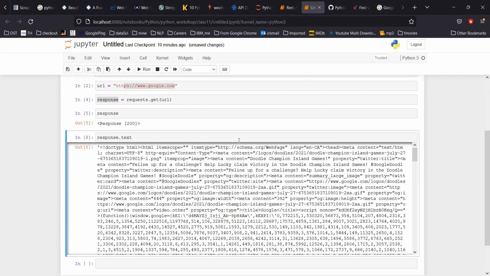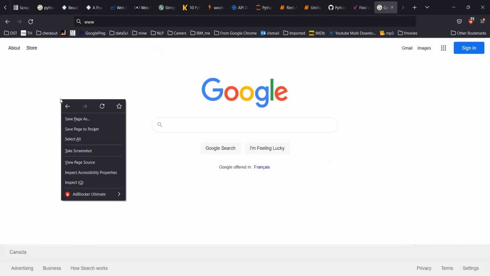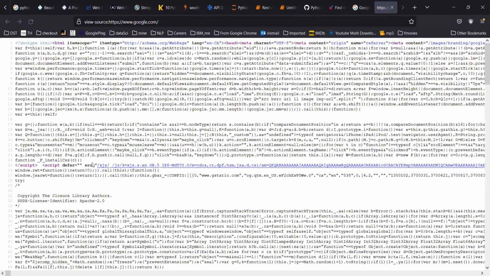You can see the same thing in any browser. If you right-click and click on view page source, it will open the same code. Let's compare. It starts with exclamation mark doctype HTML, then itemscope, then schema.org WebPage.